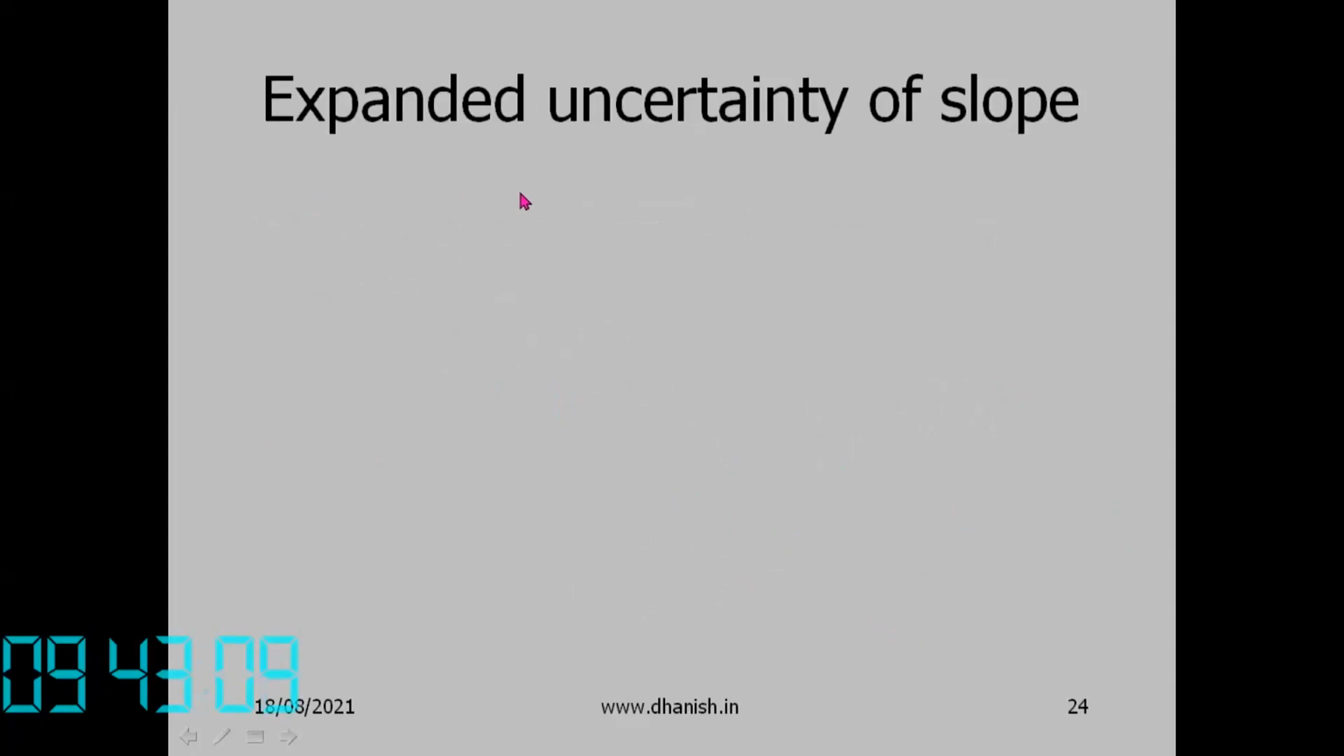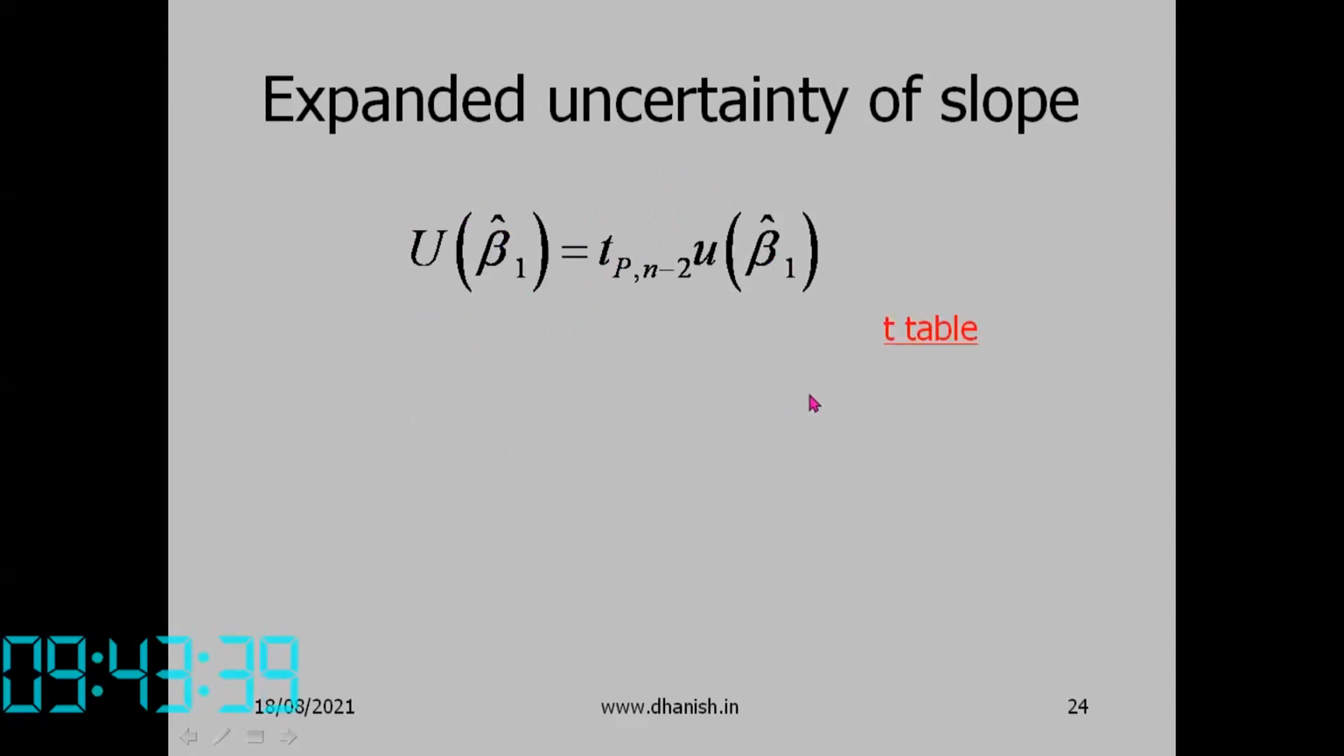Now we have got the standard uncertainty of the slope. The expanded uncertainty of the slope, denoted by the symbol capital U of beta 1 cap, is equal to t_{P, n minus 2} into the standard uncertainty of beta 1 cap. This formula we had seen previously. So now you just multiply by the t factor to get the expanded uncertainty of the slope, and plus or minus this expanded uncertainty will be the coverage interval.